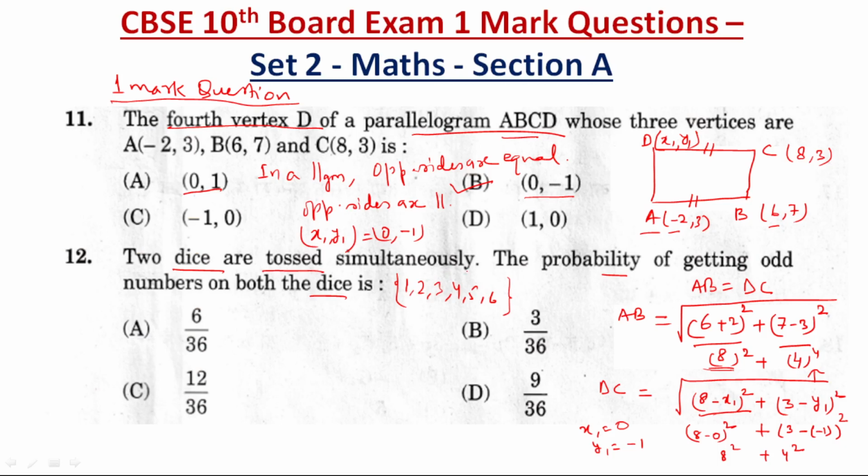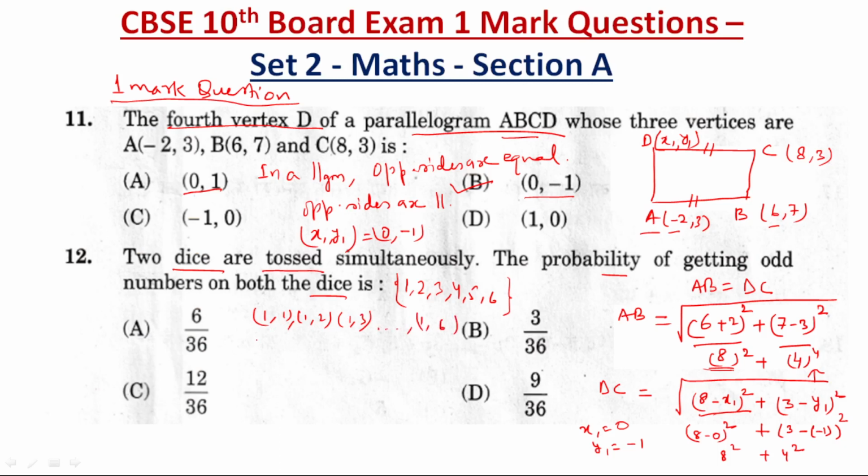Right, but here two dice are tossed simultaneously. So it will be going on as 1, 1, then 1 and 2, 1 and 3. If in one dice 1 came, then in another one it may come as 1, 2, or 3. Similarly 1, 6.